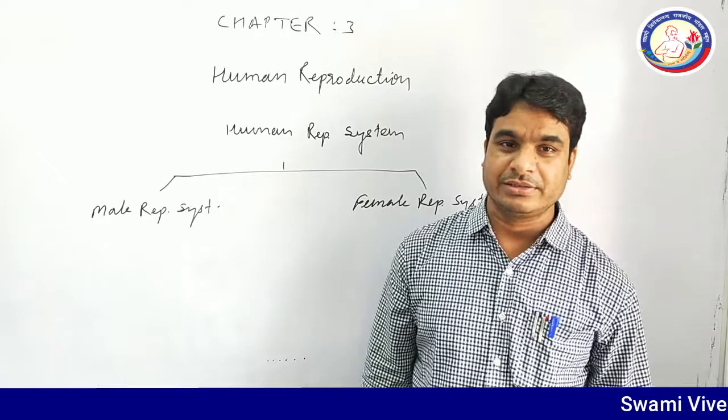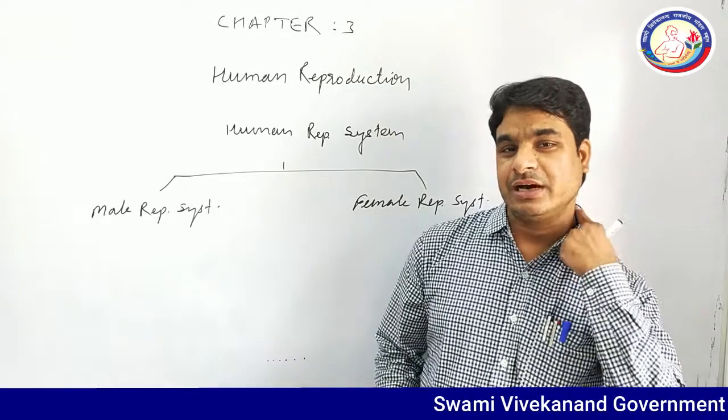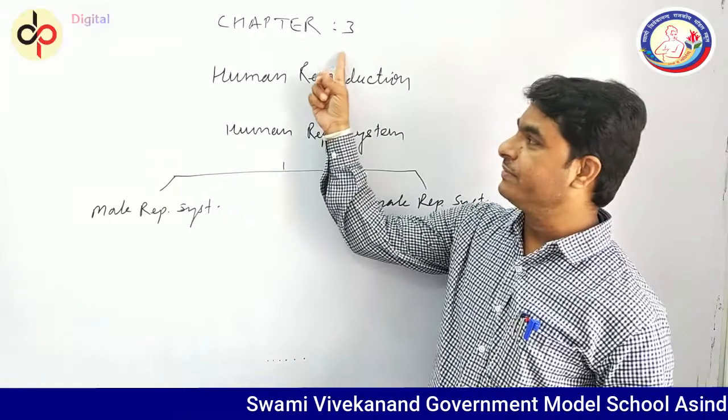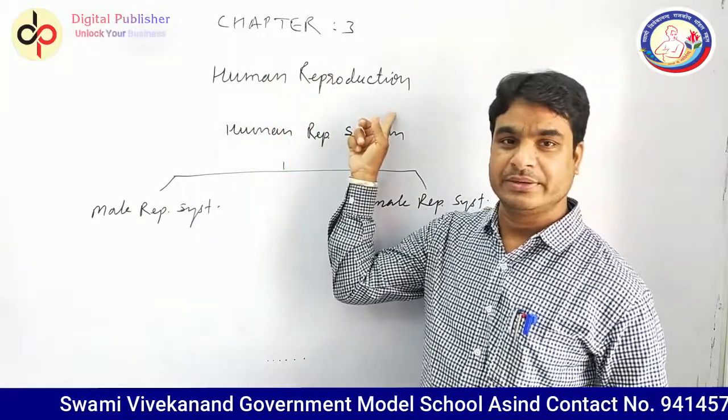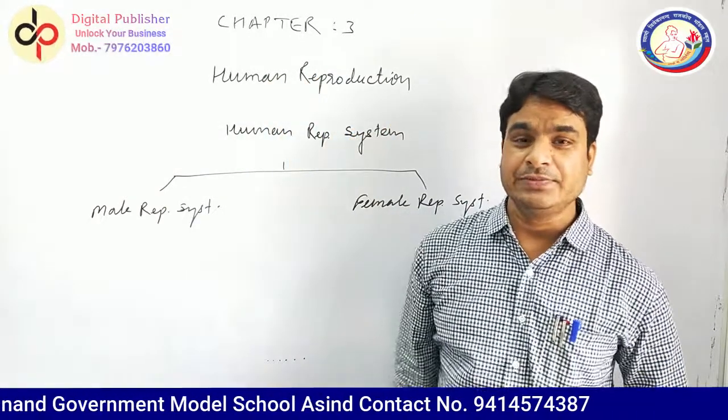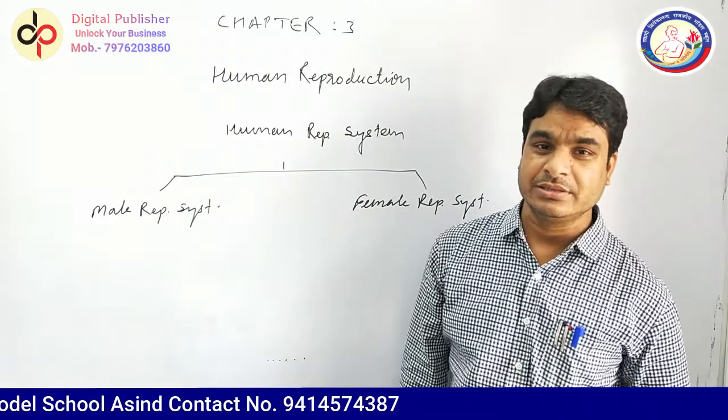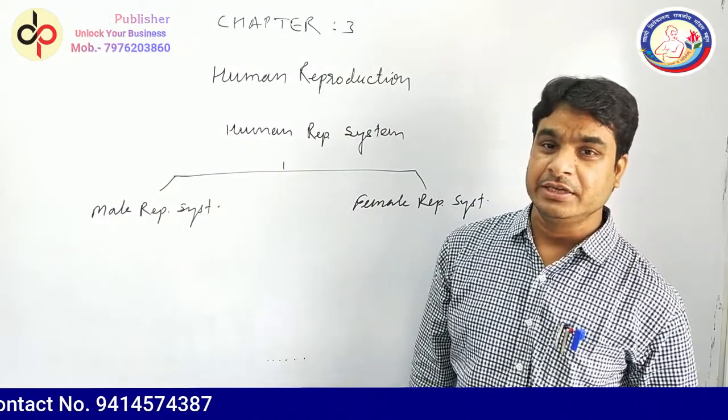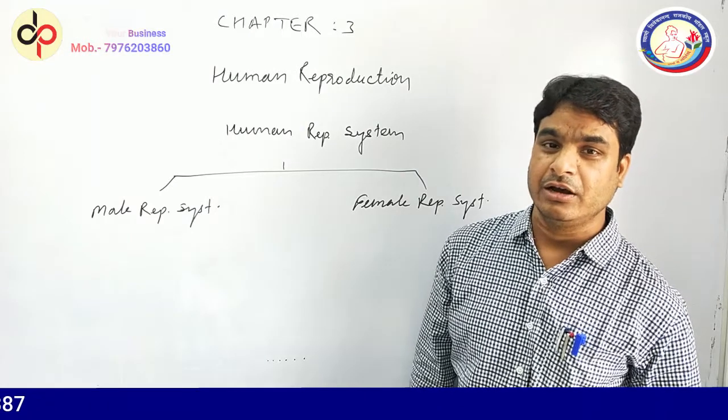Good morning, students. Today we will start chapter number 3, Human Reproduction. As far as human is concerned, it is the most developed animal of the world.